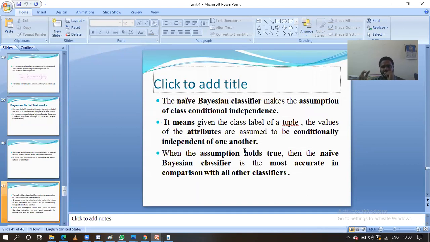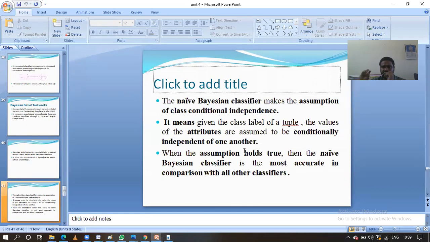Here they are comparing the naive Bayesian classifier and the Bayesian belief network. In naive Bayesian classification, there is an assumption called class conditional independence: the attributes are conditionally independent of one another. There is no relationship between the attributes.